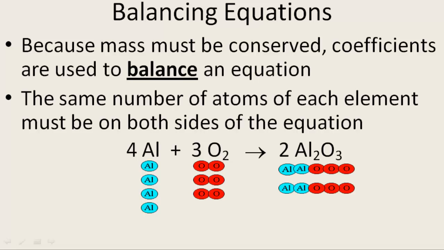Yay! Because mass must be conserved, coefficients are used to balance an equation. Balancing means that the same number of atoms of each element must be on both sides of the equation. Count the number of blue aluminum atoms. Notice how they are the same on each side. This means that the aluminum atoms, at least, are balanced. You are not pulling aluminum atoms out of thin air for this reaction. Pause if you need to take a look at it.